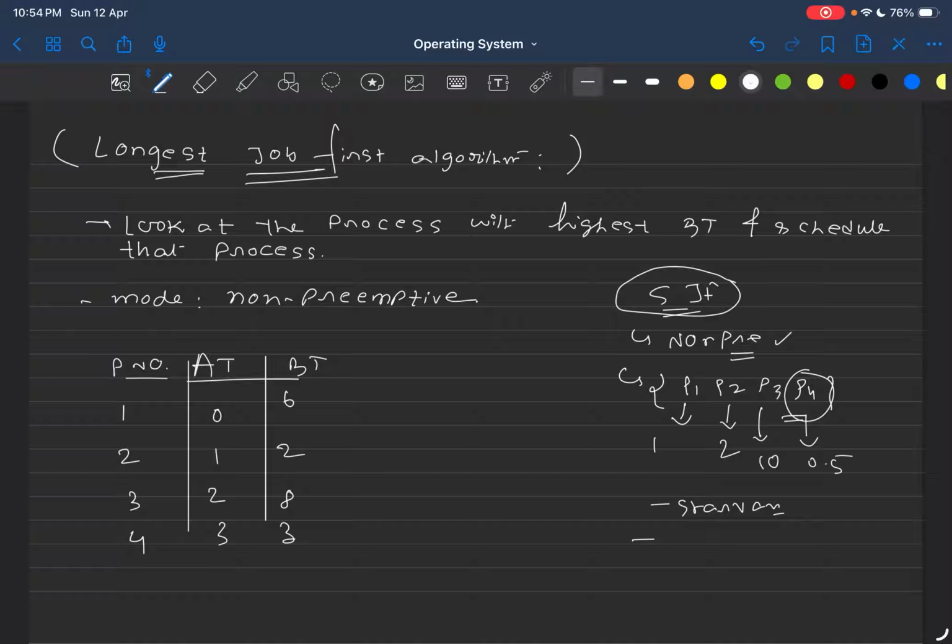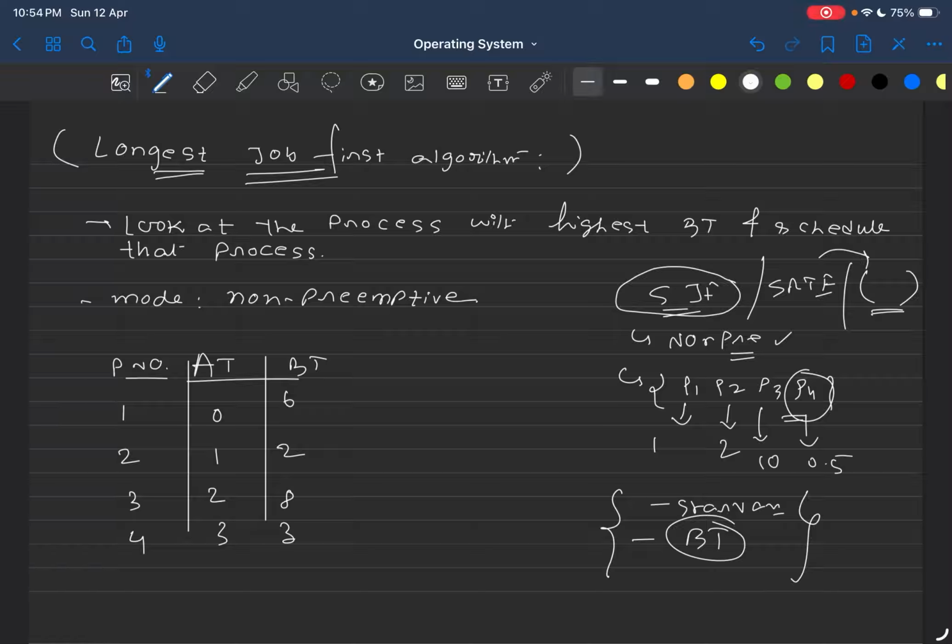And one another issue is the burst time. Before scheduling, we really do not know what is the exact burst time a process will be taking. That was the major issue that we discussed in shortest job first and shortest remaining time first. So what was the solution? We will have to predict the burst time of a particular process. If you have followed my previous videos, after the shortest remaining time first algorithm, I have explained how you can predict the burst time of a particular process. So I have already explained this starvation and burst time issue. Both of these issues will persist in the longest job first algorithm as well.